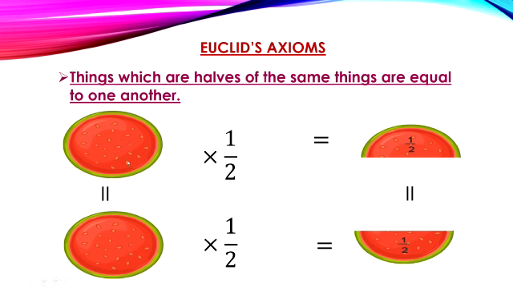Here we have two equal whole watermelons. If we multiply a whole watermelon by half, we get 1 into half, which is equal to half of the watermelon. Here also, if these two whole watermelons are equal, then their halves are also equal in quantity.